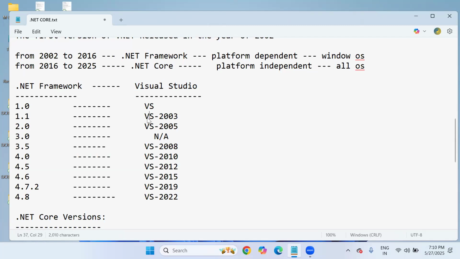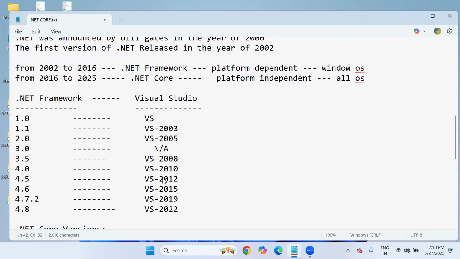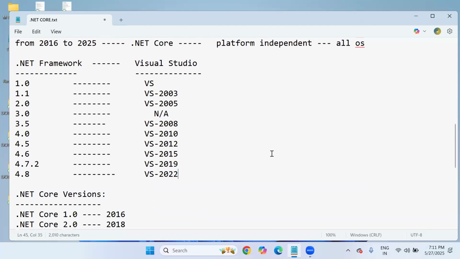Later, they released 1.1 with Visual Studio 2003, 2.0 with Visual Studio 2005, and for 3.0 Framework there was no Visual Studio separately. They announced not applicable, meaning Visual Studio 2005 was recommended for both 3.0 and 2.0. And 4.0 means Visual Studio 2010, 4.5 is 2012, 4.6 is 2015, 4.7.1 and 4.7.2 are 2019, and 4.8 is the last Framework version, with VS 2022. Yes, Visual Studio 2022.